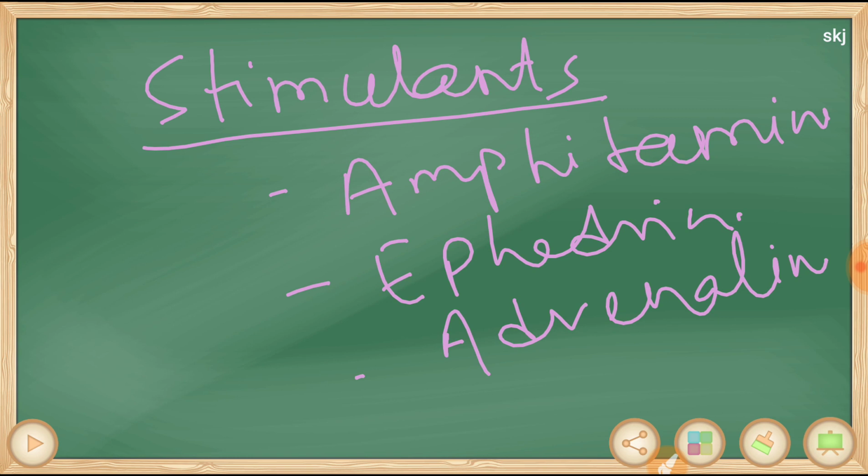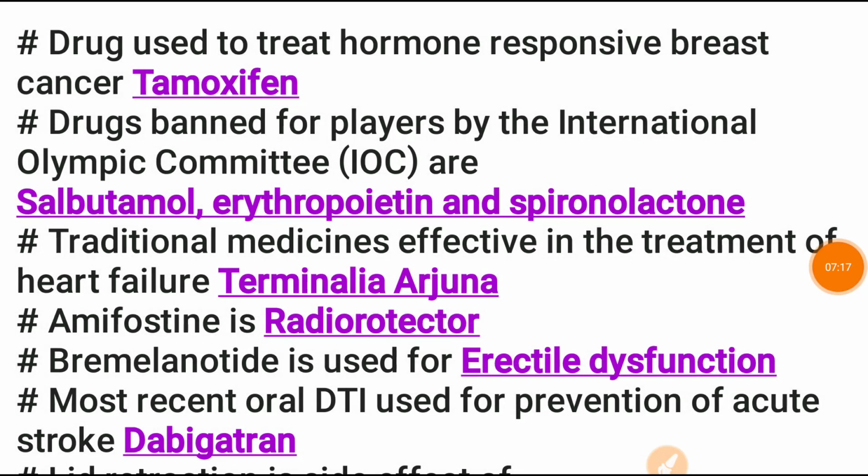And the beta-2 agonist includes the drugs salbutamol, salmeterol, bambuterol, etc. It is due to bronchodilation. That's why such drugs are banned.